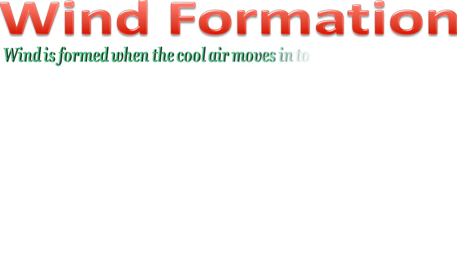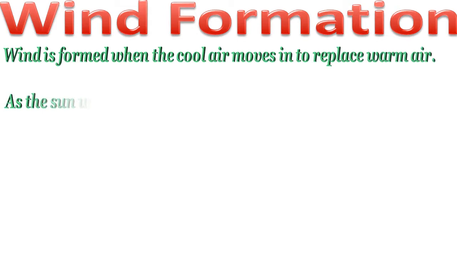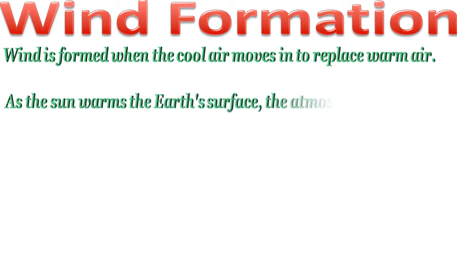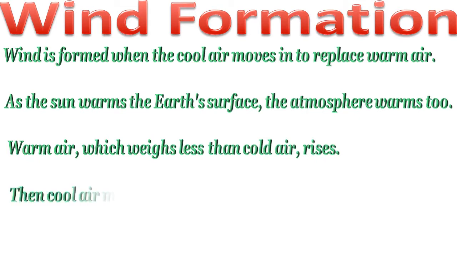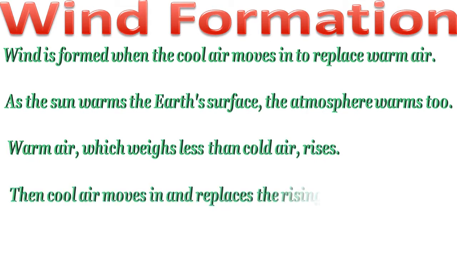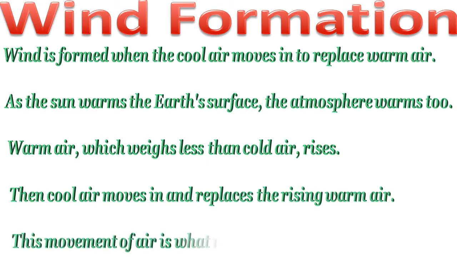Now that we know what wind is, let us find out how wind occurs. Wind is formed when the cool air moves in to replace warm air. As the sun warms the earth's surface, the atmosphere warms too. Warm air, which weighs less than cold air, rises. Then cool air moves in to replace the rising warm air. This movement of air is what makes the wind blow.